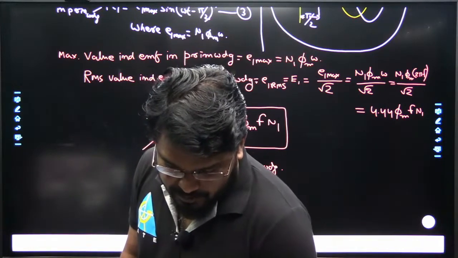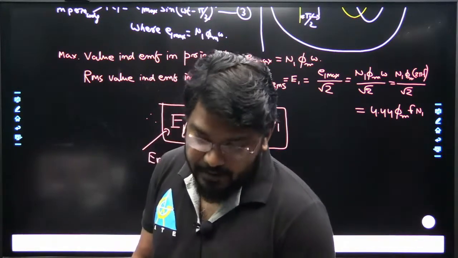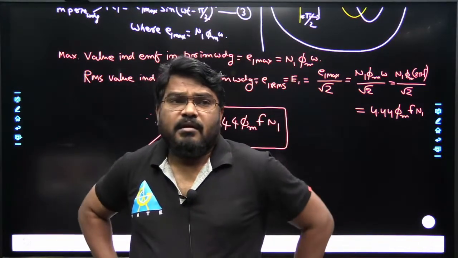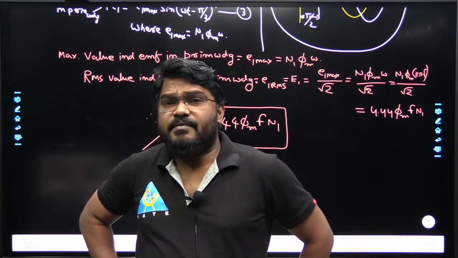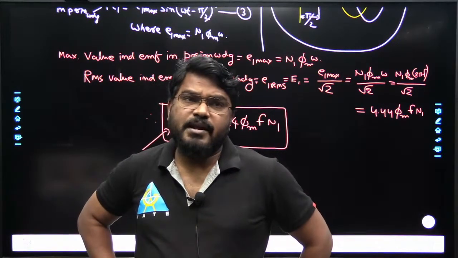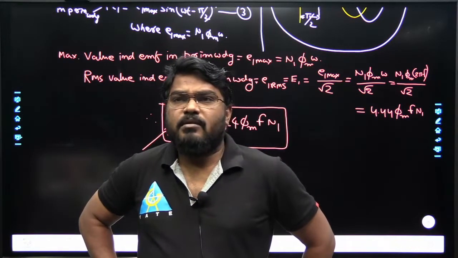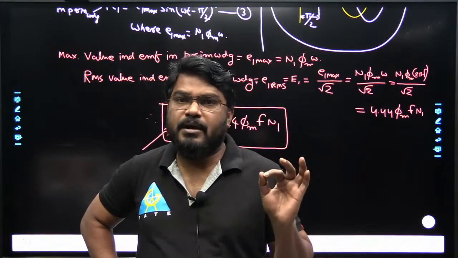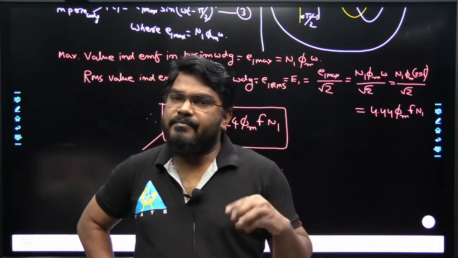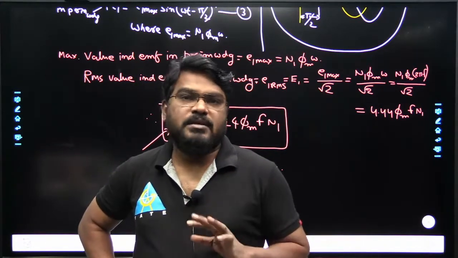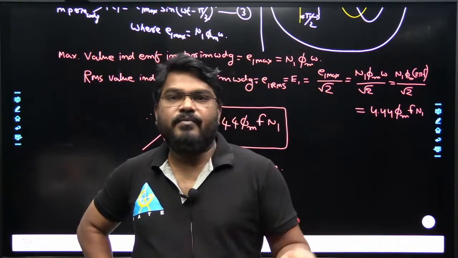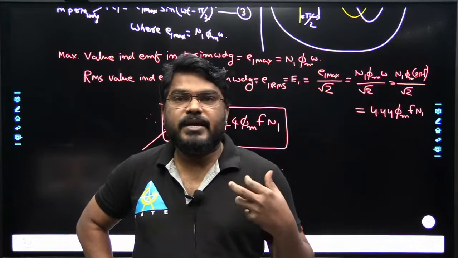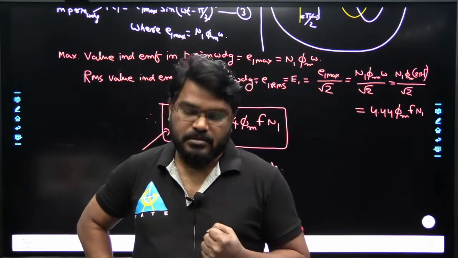Transformer behavior when pulsating DC supply is given. When a transformer is excited with a pulsating DC supply, what will happen? The EMF induced in the primary winding will become 0. When EMF is equal to 0, it behaves like a short circuit. Because of this short circuit, a very high amount of current passes through the primary winding, which can damage the primary winding of the transformer.